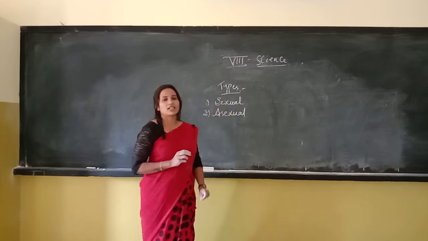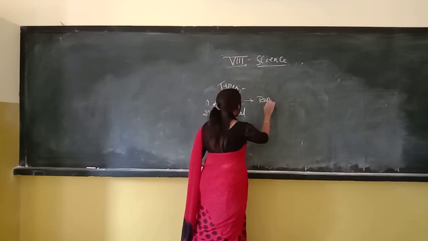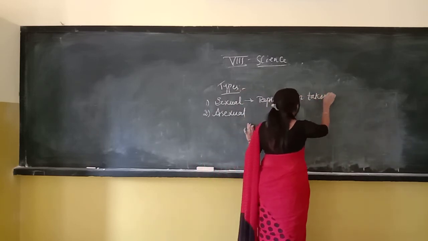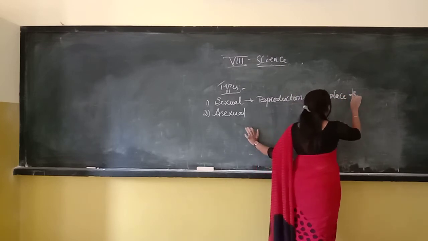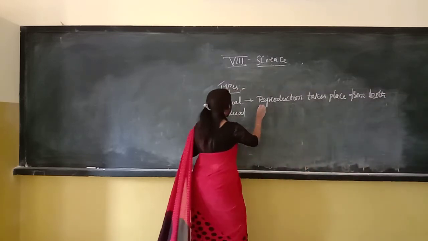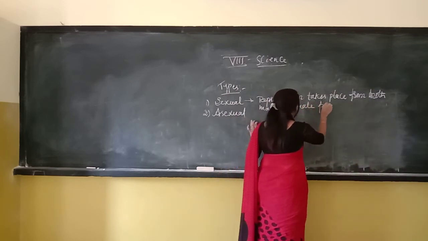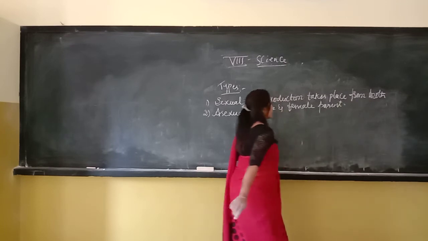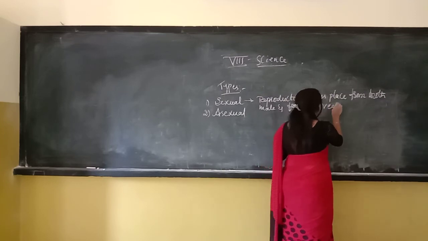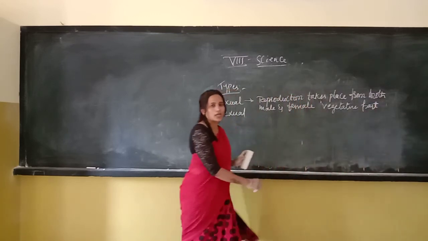So what do you mean by sexual reproduction? That reproduction which takes place from both male and female parents, or we can also say vegetative part, is called sexual reproduction.